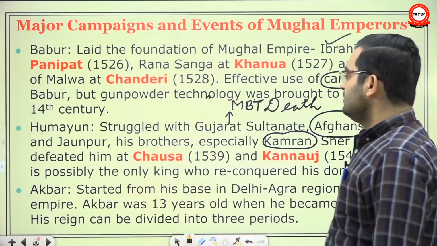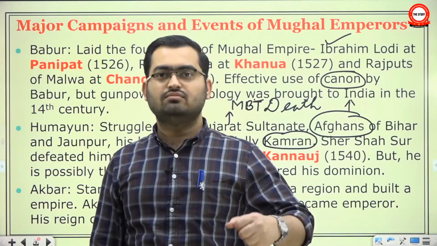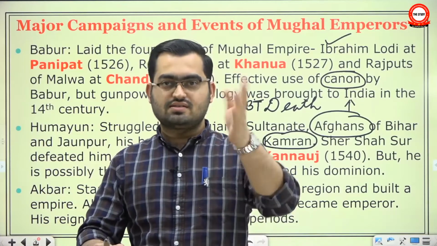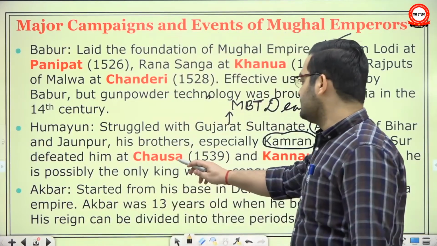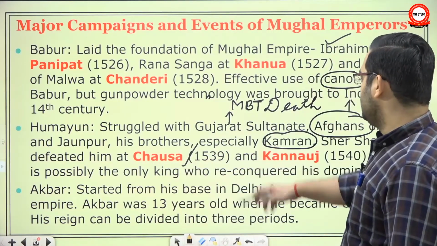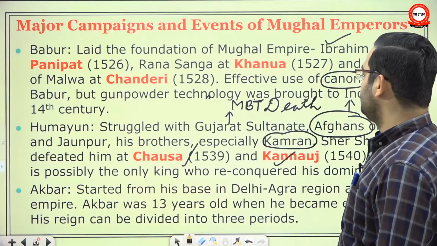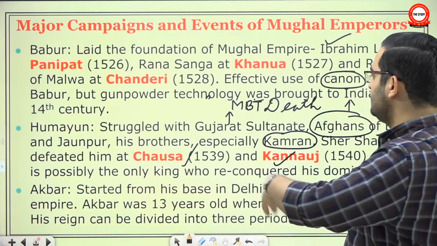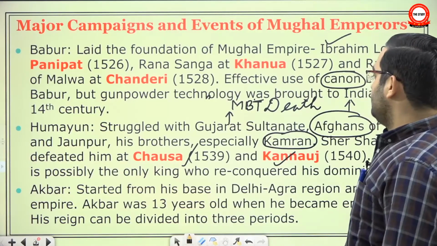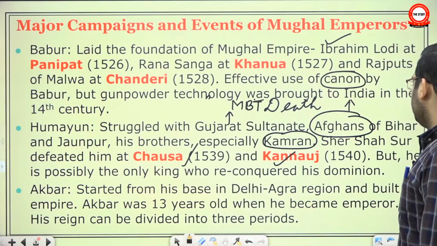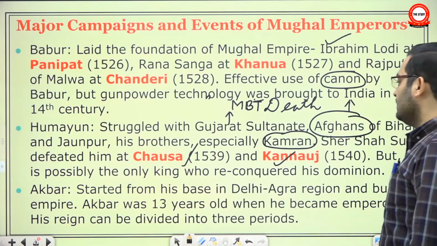He came to the fore and led the Afghans that were scattered, bitter with the Mughal Empire. All the Afghans rallied around him and they said, yes, defeat these Mughals. He defeated Humayun not once but twice, at Chausa, which is in Bihar, and at Kannauj, very close to Agra. At this point, Humayun had to flee, and he eventually wandered around the country and then went to Iran to the Safavid rulers. But see, before you declare Humayun a failure, remember, he is the only king who reconquered